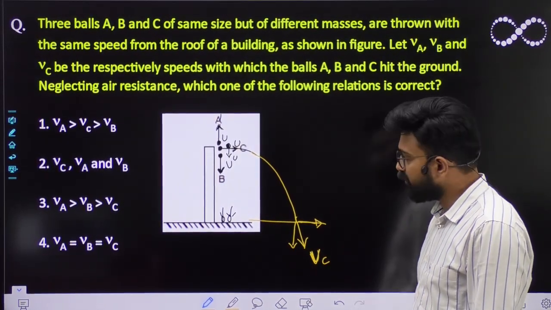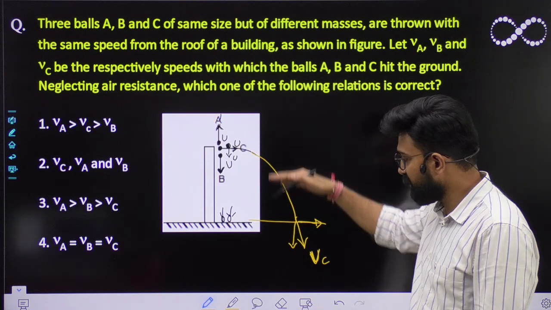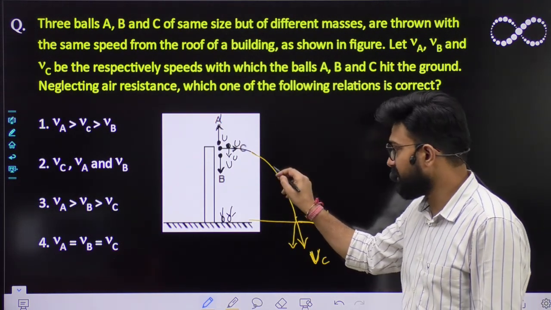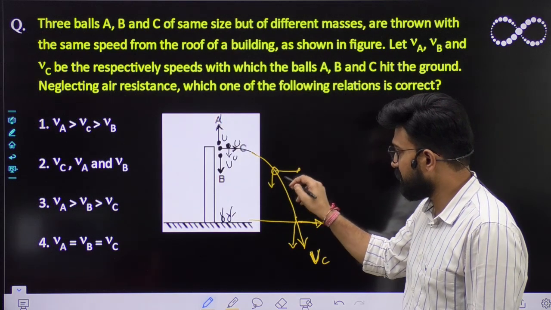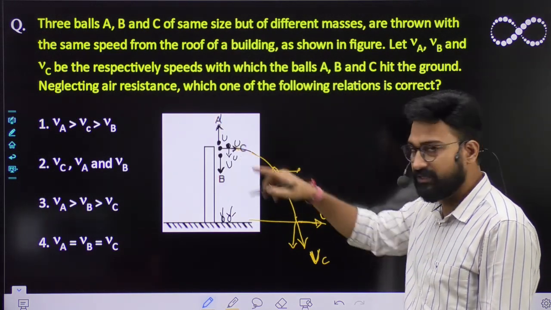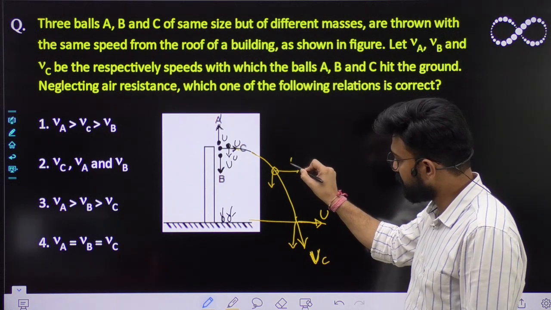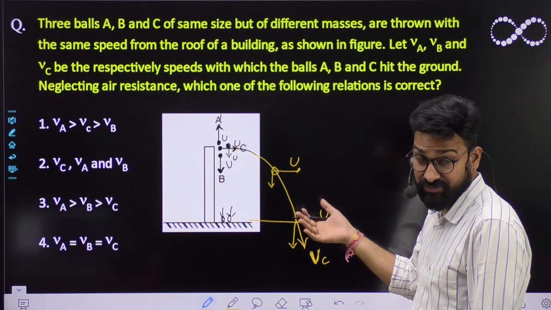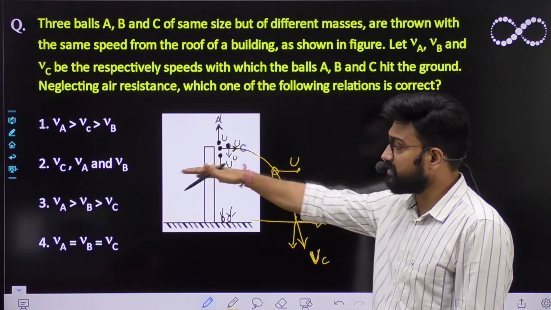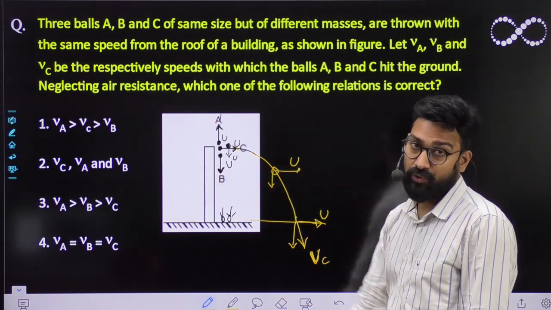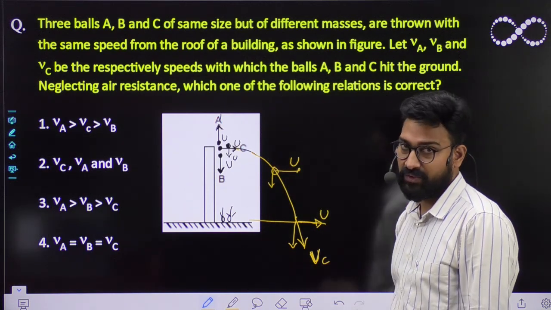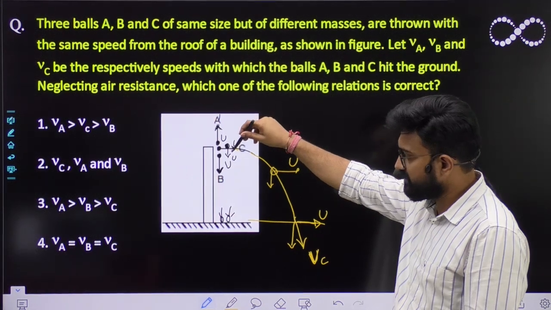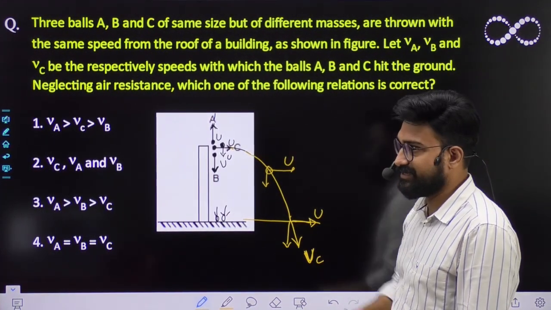You can find both, because for C it would be freely falling, at the same time it is moving with a constant speed u in the horizontal direction, right? At any instant of time, this C ball would have a horizontal speed which is u, and which will remain constant because no force is acting in the horizontal direction. Only gravity is a force which is acting in the vertical direction. So that means in the vertical direction its velocity would keep on increasing, right?